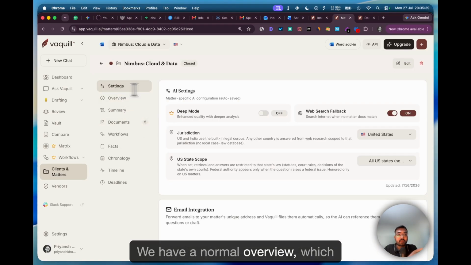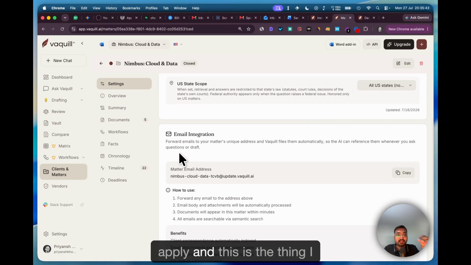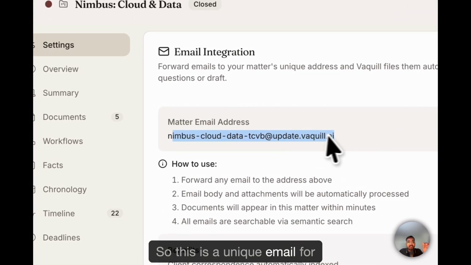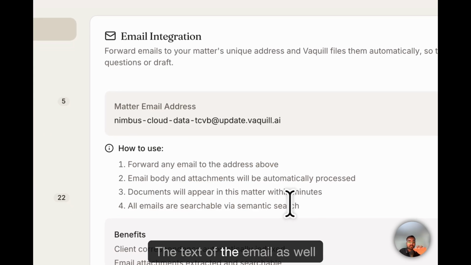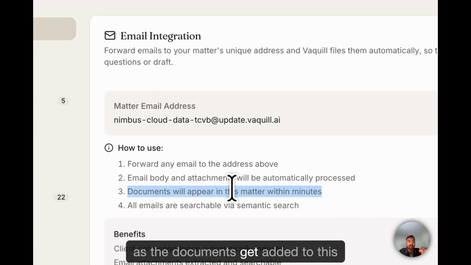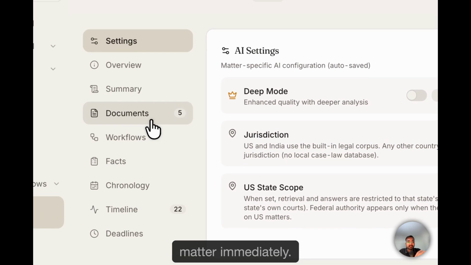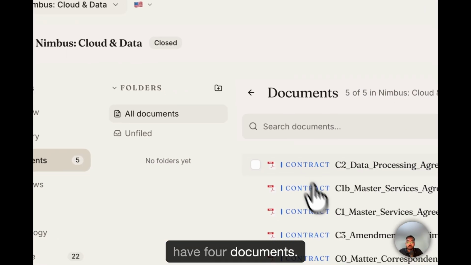We have a normal overview, which jurisdiction applies, which state applies, and this is the thing I was talking about, the email ingestion. This is a unique email for this matter. You can upload or forward any email to this. The text of the email as well as the documents get added to this matter immediately. Inside of this matter you'll see I have 4 documents.